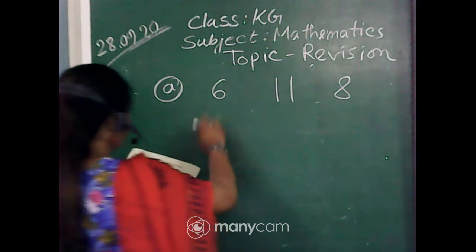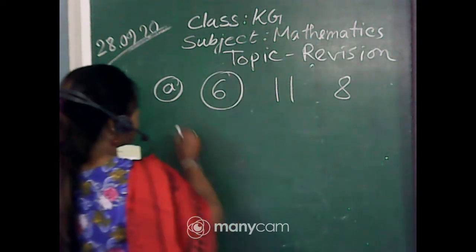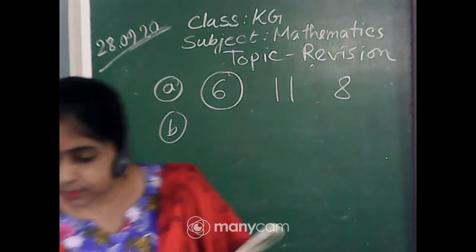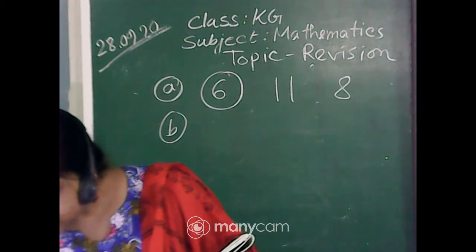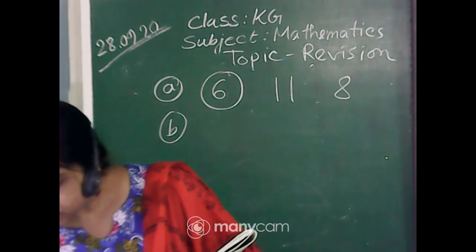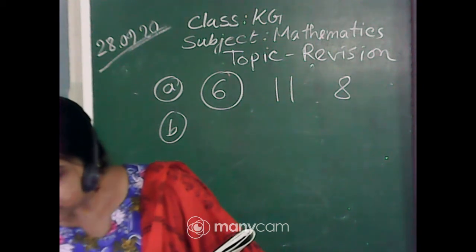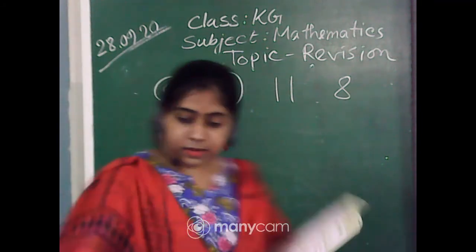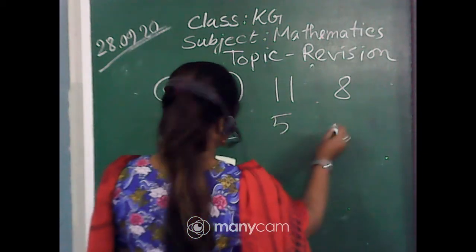How many? 1, 2, 3, 4, 5, 6. Now circle it. Now the next one. Yes. Very good. Now the next one, 2, 5, 3.